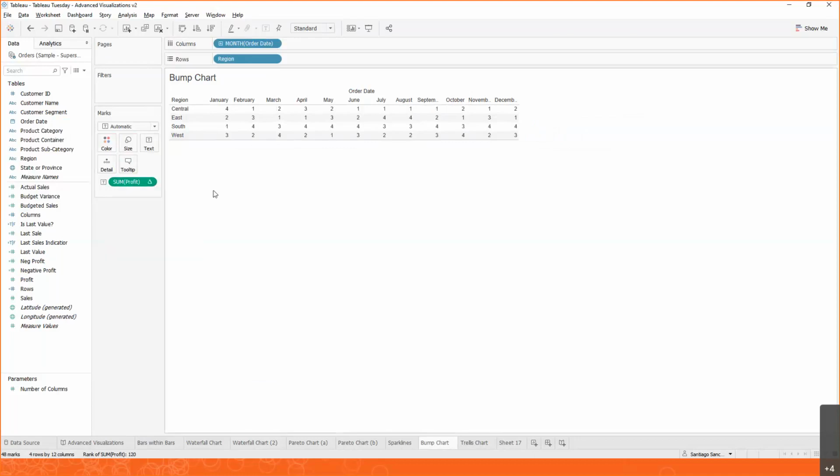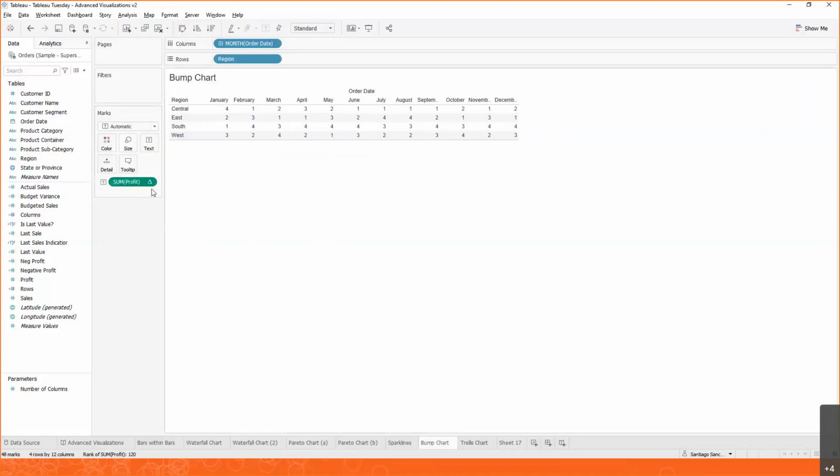So when we do that, we can see that in January, the South region was winning. But then in February, the Central region was winning. In March, the East region was winning, et cetera, et cetera. So it's now easier to know who's on top. But it's not visual enough, right? We can make this more visual. So how do we change this? Well, here's a handy tip that I didn't learn for quite a bit in Tableau. But you can select multiple fields in Tableau by pressing the Control key on your keyboard and clicking.